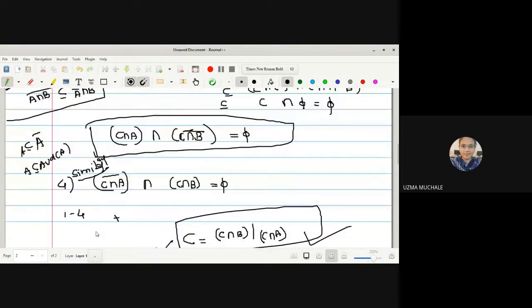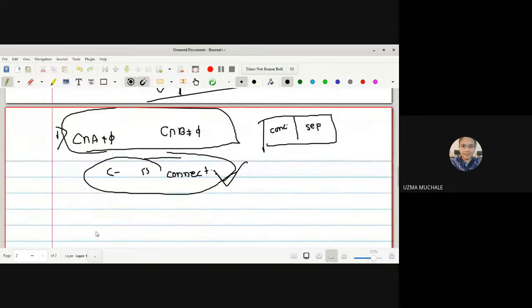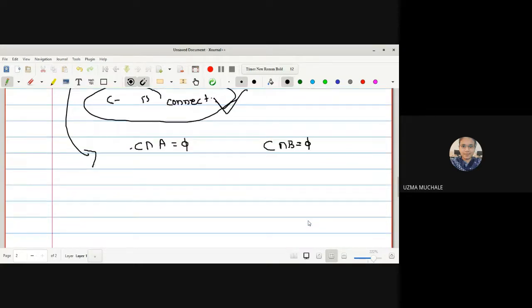We have already proved four properties, so the property we assumed must be the wrong one. So what will be the assumption? Our assumption is wrong: C intersection A is empty or C intersection B is empty. With the help of this, we can write C is contained in A complement, and C is contained in B complement. But given that X is separated by A and B, we can say that A is equal to B complement, right?